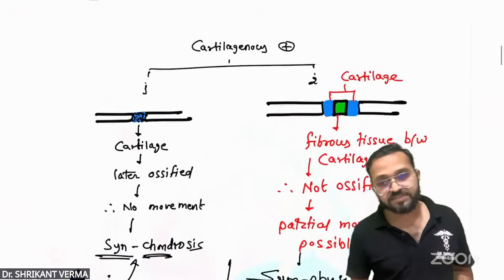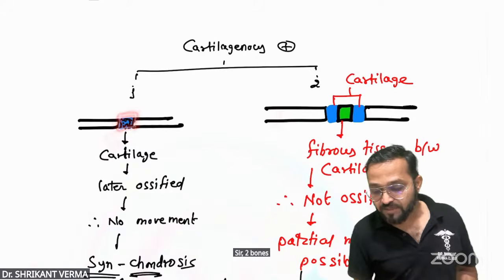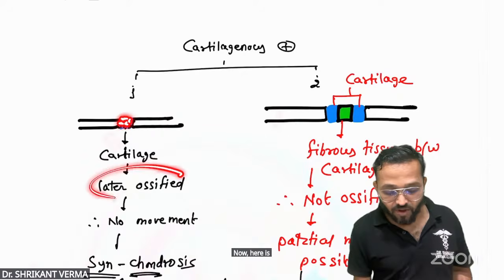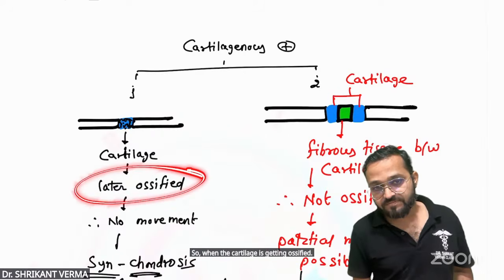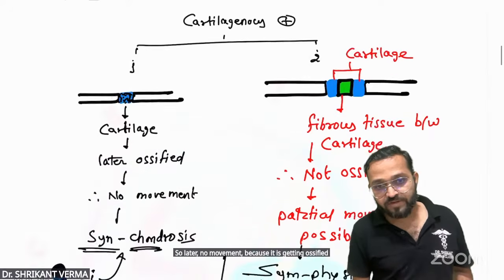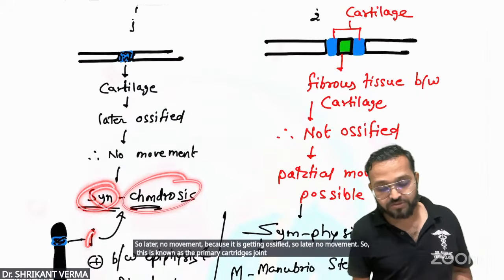Next, cartilaginous joint. Again important. So two bones are articulating with the help of cartilage. Then it's cartilaginous. Now here is the ossification. When the cartilage is getting ossified, later there is no movement, because it is getting ossified. So this is known as the primary cartilaginous joint, also called synchondrosis.